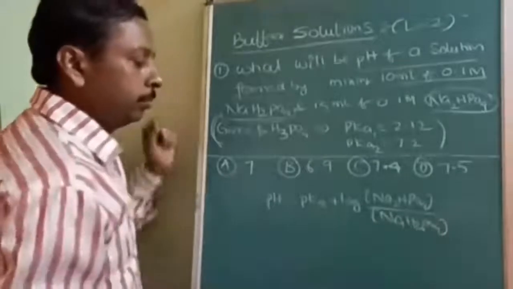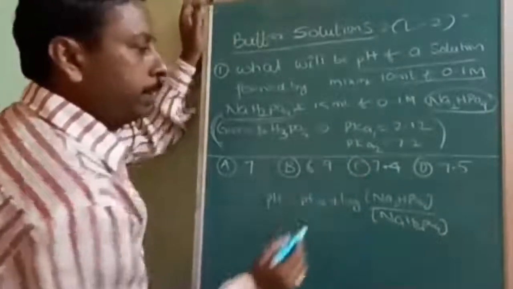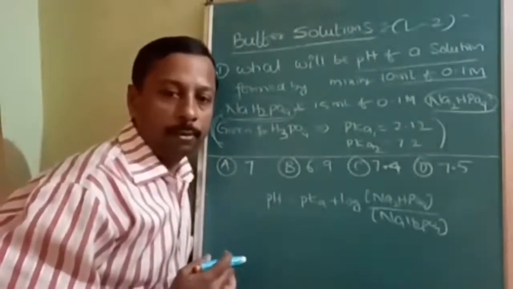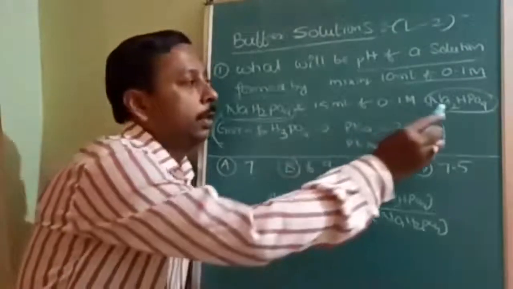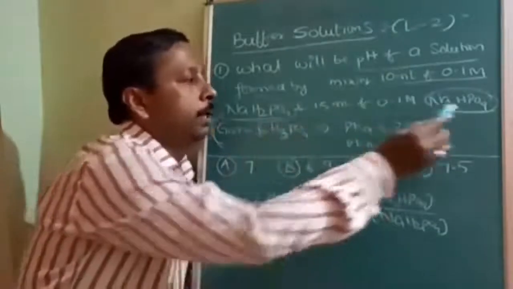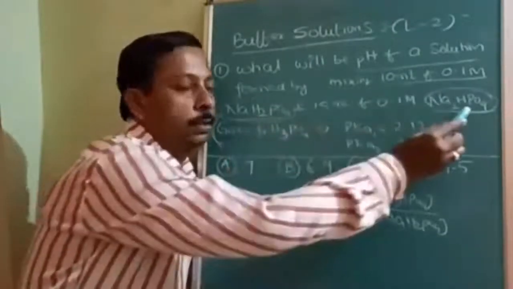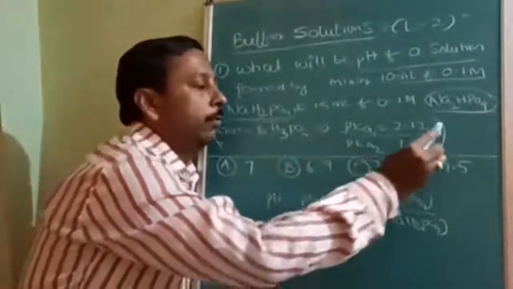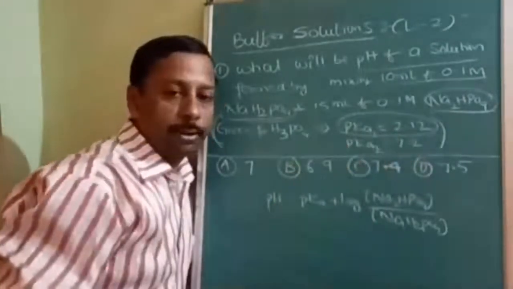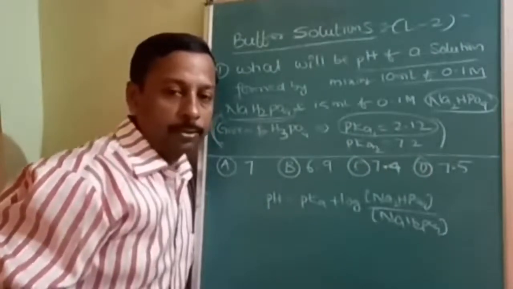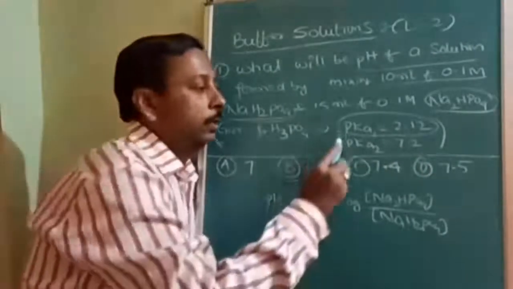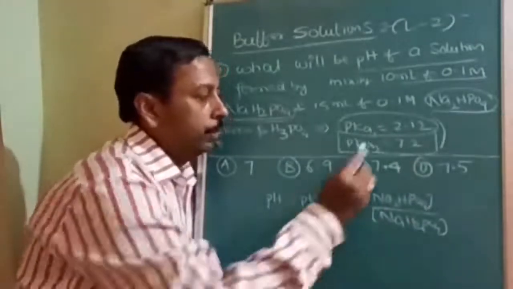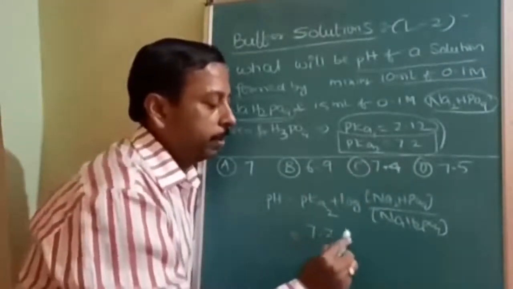Now the problem is which pKa we have to use. How will you decide? See, here the first hydrogen is already replaced, and the second hydrogen is to be replaced. So there is no use of pKa1. pKa1 is only for the first dissociation constant. Now we are in the second dissociation, so this will be pKa2. So pKa2 will be 7.2 plus.